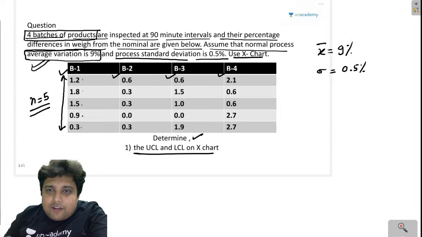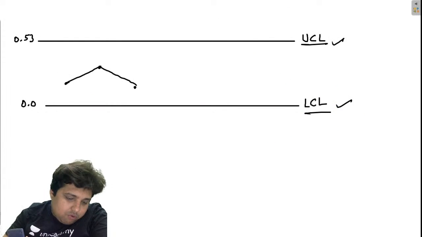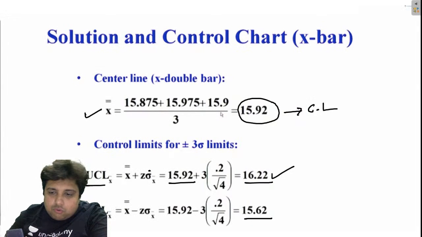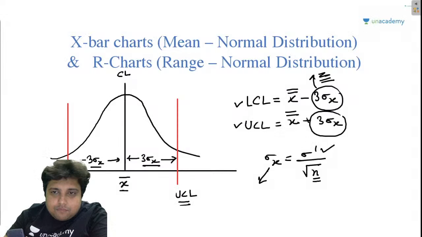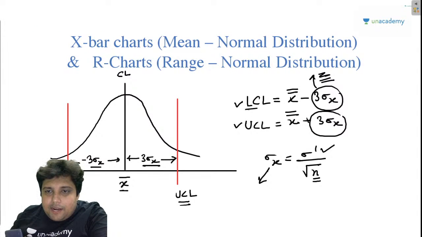And remember my friends, on the X bar chart, let me just show this to you so that you can remember. On the X bar chart, the upper control limit and the lower control limit are given by this relation.